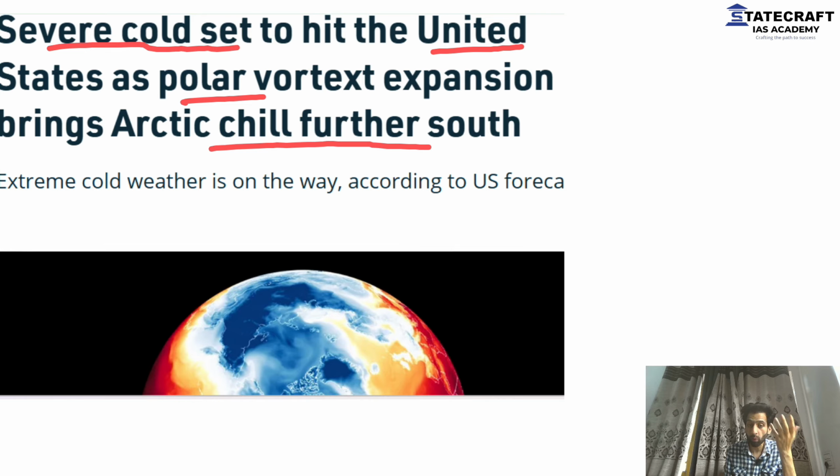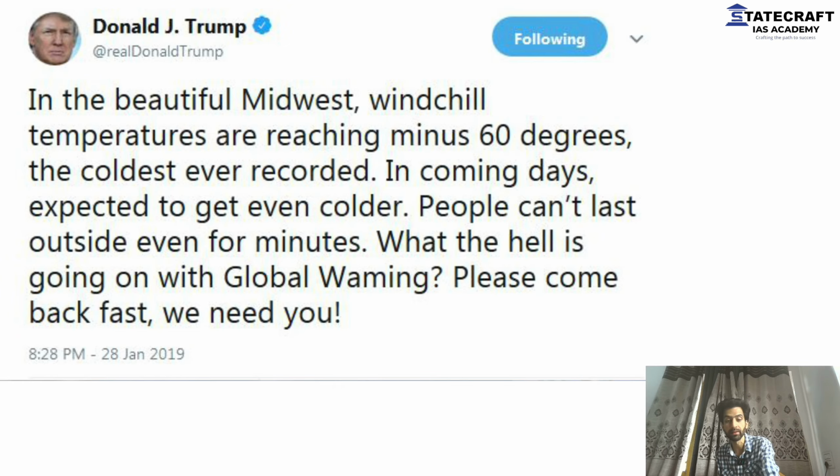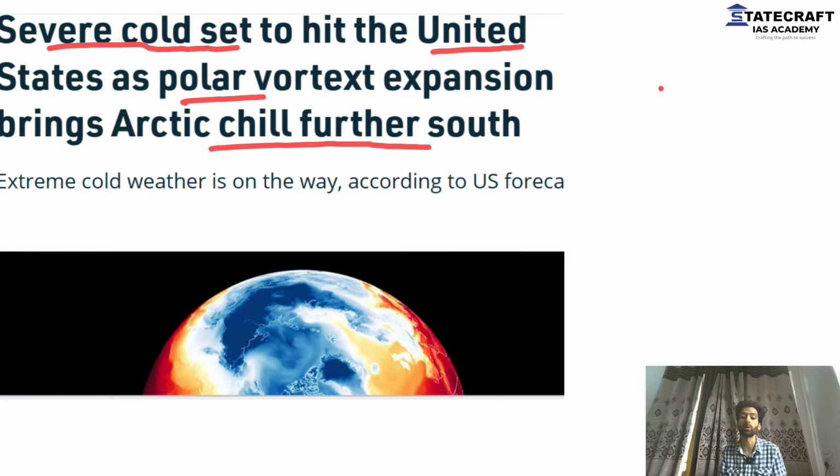How is global warming responsible? Every aspect needs to be covered. Global warming, what is the role? It weakens the polar jet. The polar vortex comes southwards because of the weak polar jet. And there were very severe conditions in the US, minus 40, minus 50. Now, I'll tell you one very important thing.